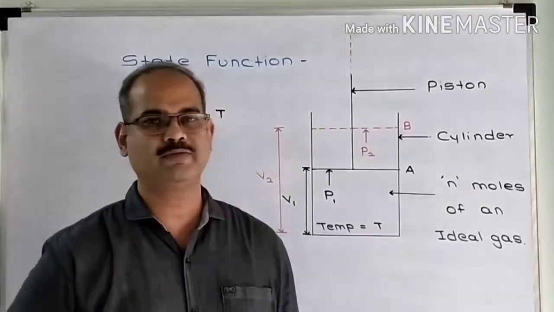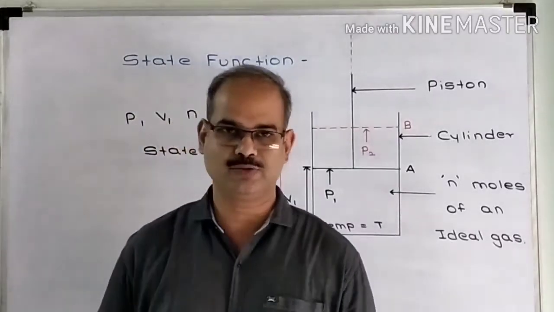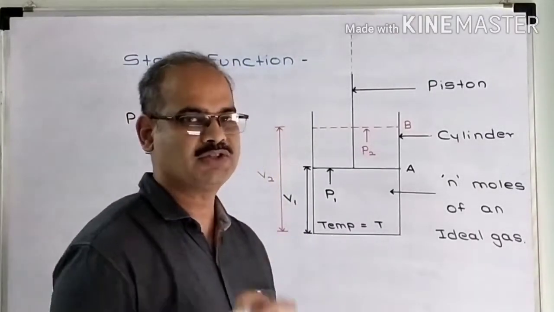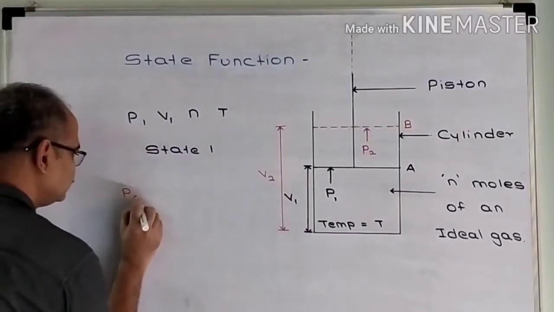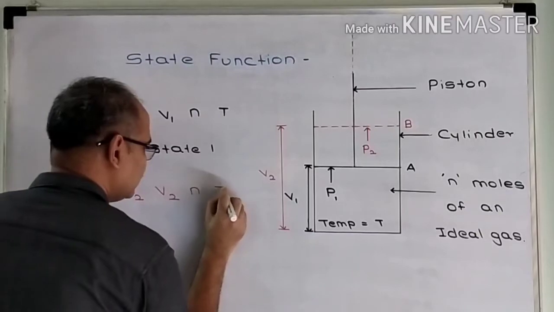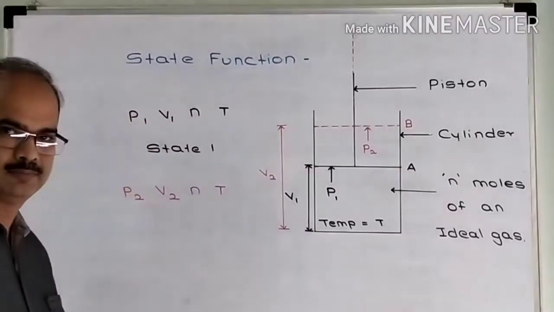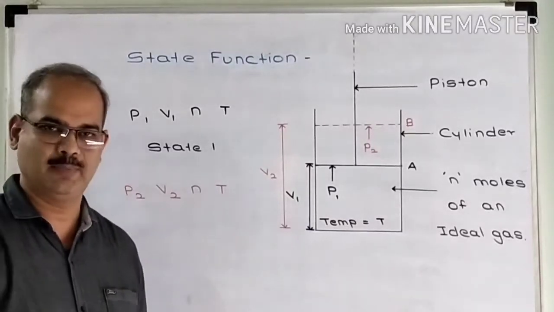The values of the state variables, some of them have undergone a change. Now, the new state variables of the same system will be: pressure is P2, volume is V2, number of moles is n and the temperature is T. This is also a known set of state variables.